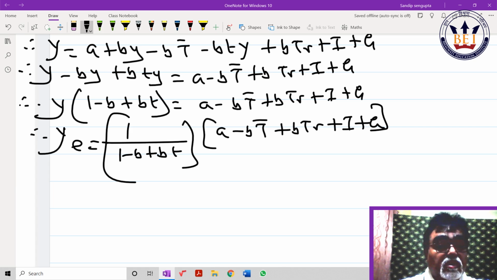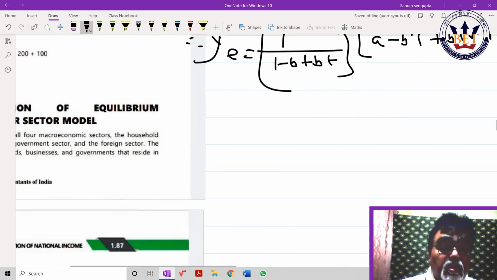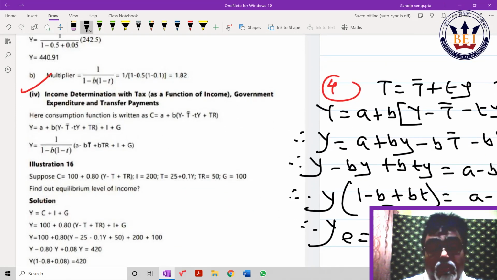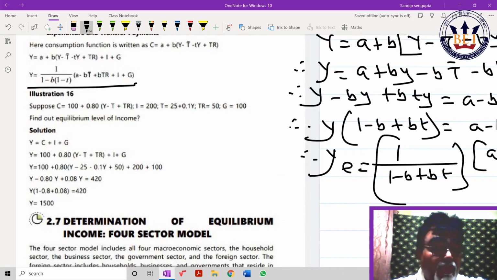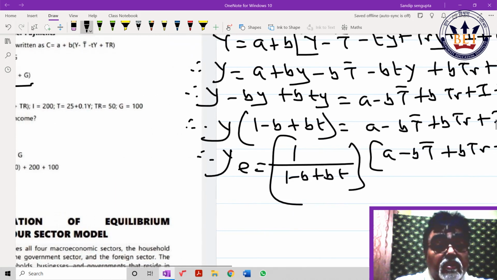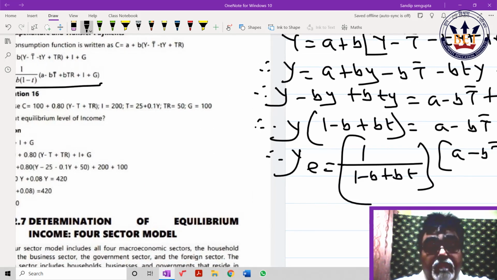Income determination, they have directly written that. That is why I showed you the deduction, so that serious students should find it helpful. Check: 1 by b, this part only, taking b common, (a minus bt plus btr plus I plus g). Exactly the simple way I showed you. You have to take care of this reduction better, please. Those who are watching, I believe if I could help even one person, it will be good for me.